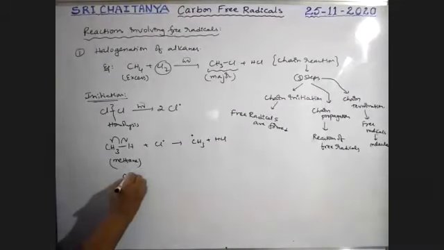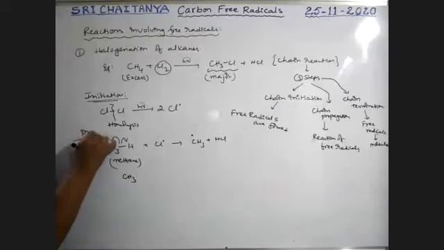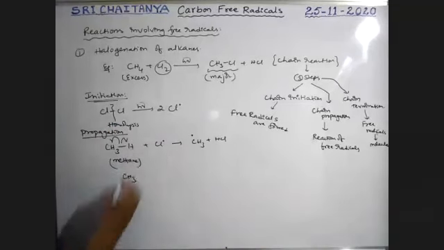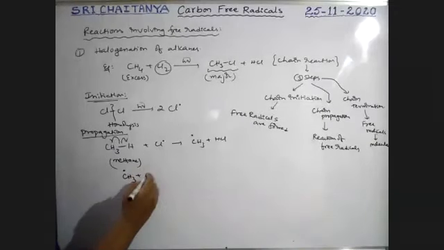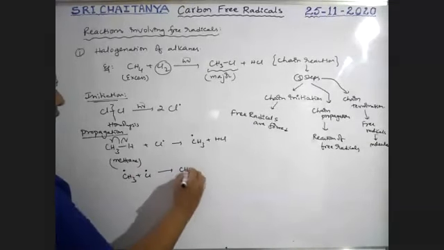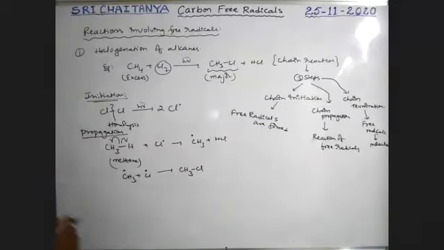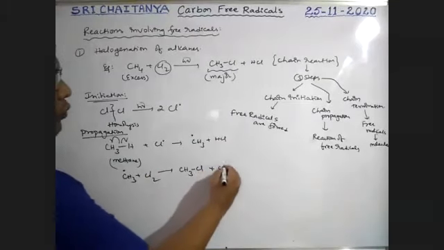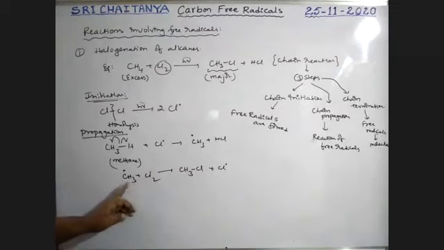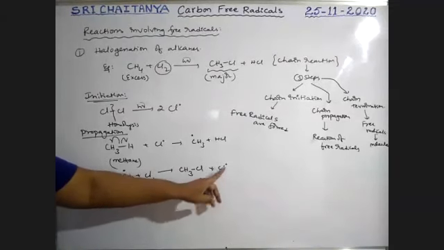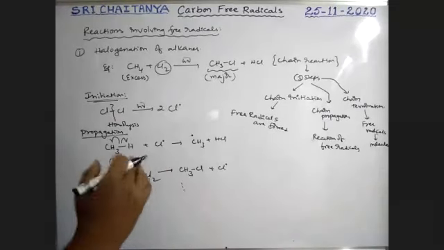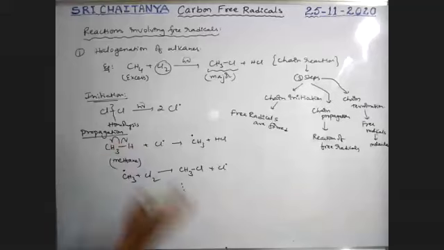Now that CH3 radical, this is propagation, stepwise. That CH3 radical combines with Cl2, and that gives CH3Cl, plus one more free radical, boys. So this free radical reacts with chlorine and gives one more free radical. This chlorine free radical once again attacks this one. So like this, the process is going on. First hydrogen is removed and then chlorine is attached.